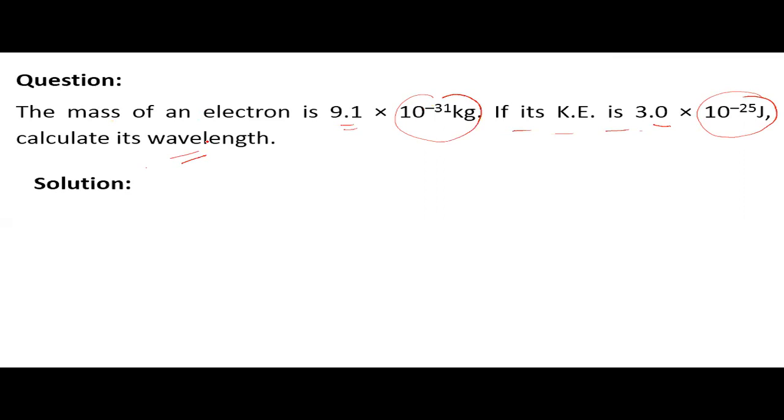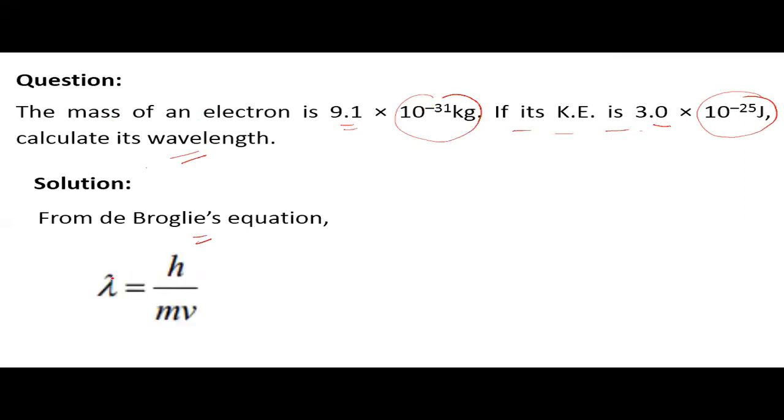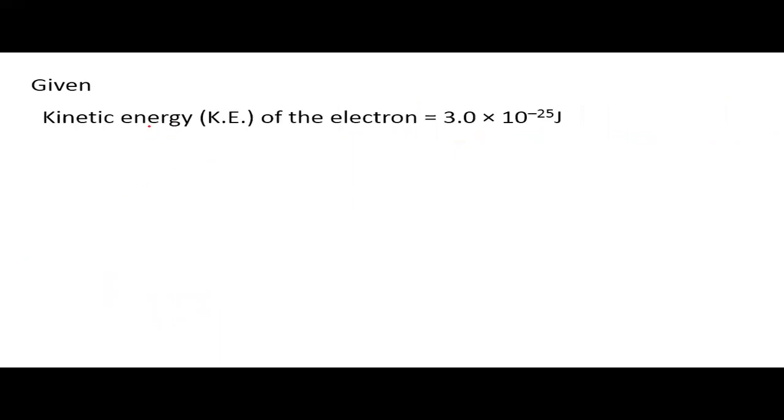First, from the de Broglie equation we know the relationship that lambda is equal to h upon mv. The given value in the question is the kinetic energy of the electron, which is 3.0 into 10 to the power minus 25 joule.